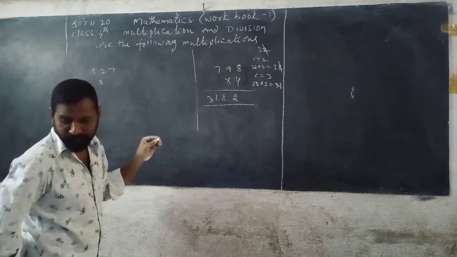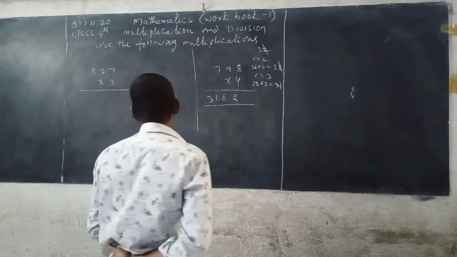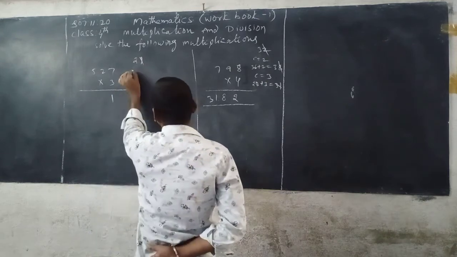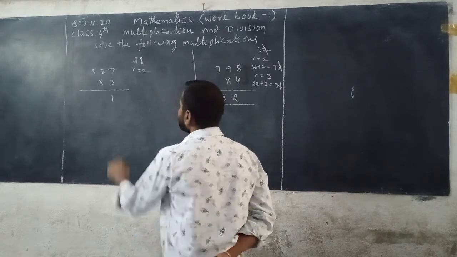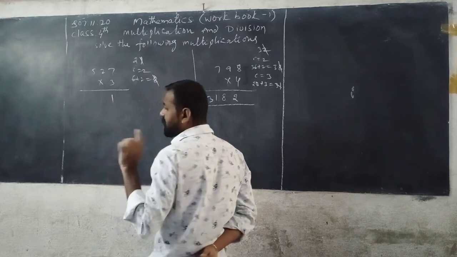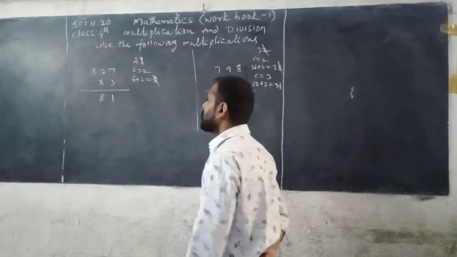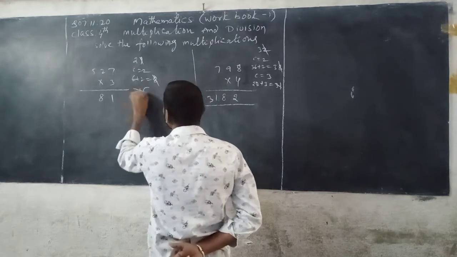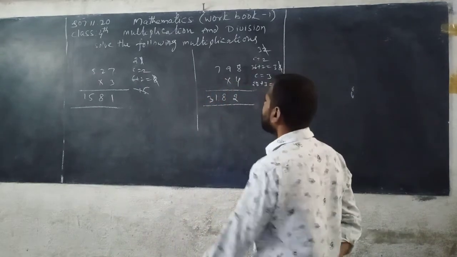Now next one, 527 into 3. First we multiply the digits, that is 7 with 3. 3 7s are 21. In it 1 is taken and written down in the ones column of the product and carry 2. Now next we multiply the digits in tens place, that is 2 with 3. 3 2s are 6. 2 is added to 6, you get 8. 8 is a single digit number, there is no carrying, you can write total. Now next we multiply the digits in hundreds place, that is 5 with 3. 3 5s are 15, so you can write 15. Now the product is equal to 1581.